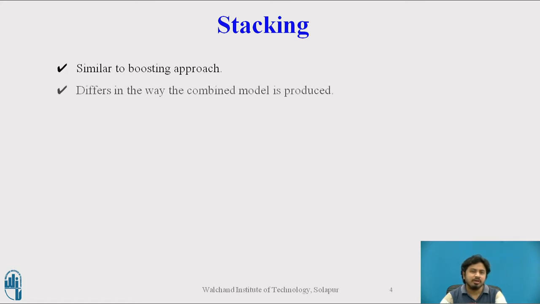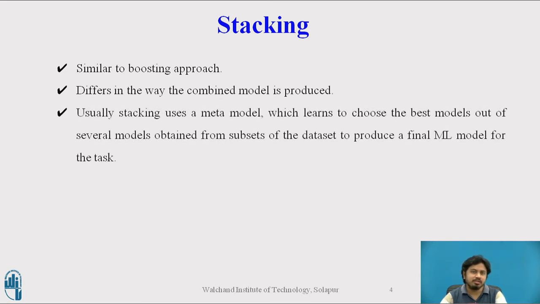Stacking is almost similar to the approach adopted in the boosting method, but it differs in the way the models are combined. Here stacking uses a meta model, some kind of machine learning over machine learning, which learns to choose the best submodels out of several models obtained from these data sets.